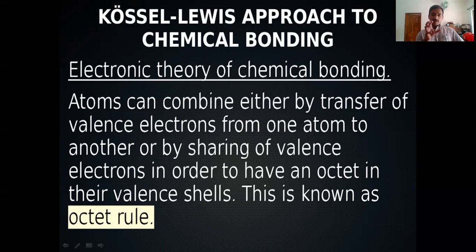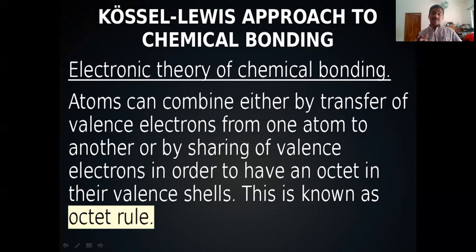Therefore, in the Kossel-Lewis approach, they suggested that for stability, all atoms require 8 electrons in their outermost shell. That is the octet rule, the electron theory of chemical bonding. Atoms can combine either by transfer of valence electrons from one atom to another, or by sharing of valence electrons, in order to have an octet in their valence shell. This is known as the octet rule. Octet means 8.